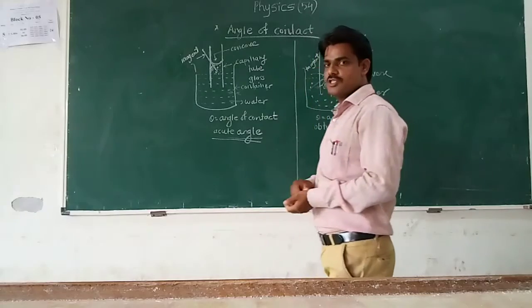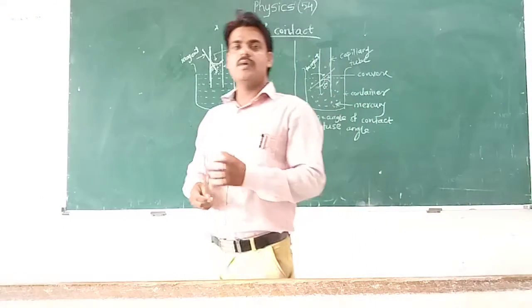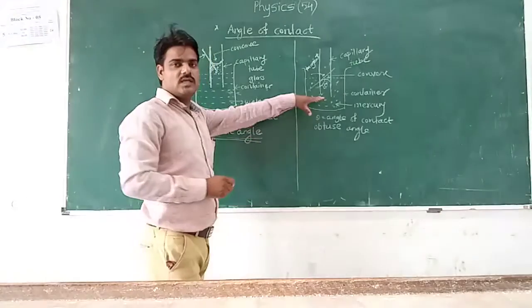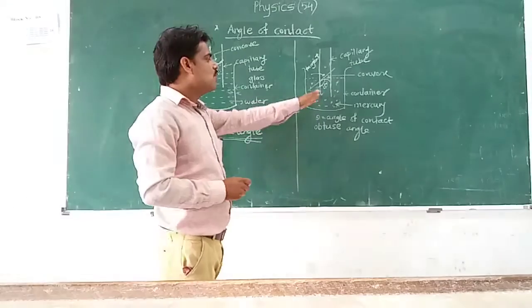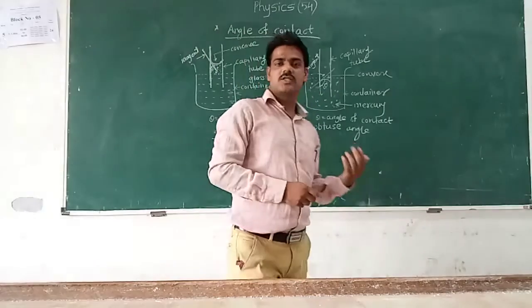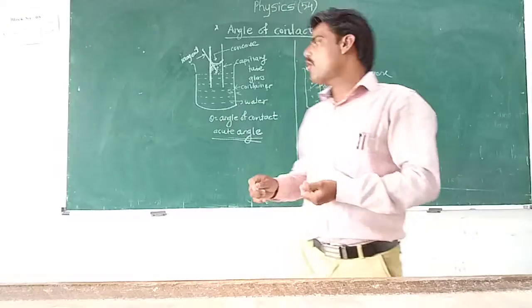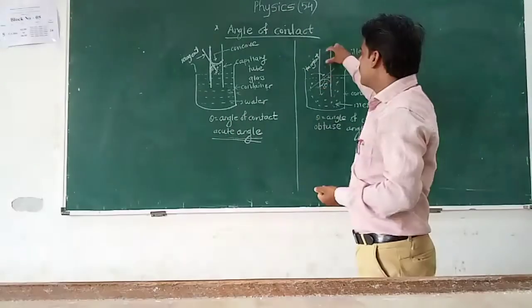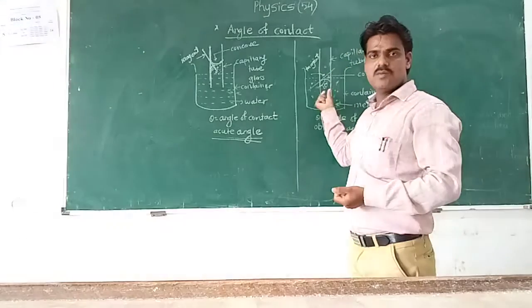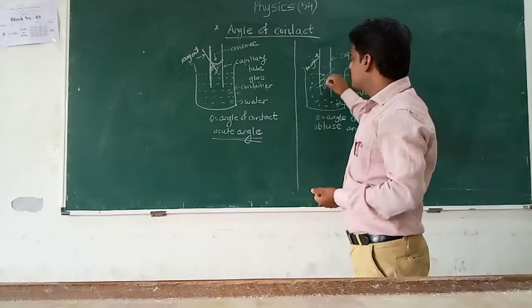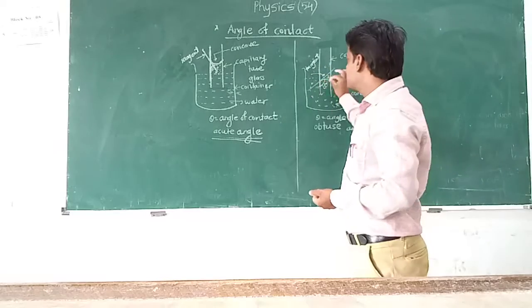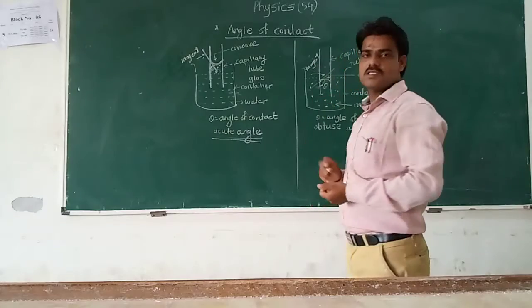Now, the second situation: if mercury is taken in a glass beaker, we know that mercury cannot stick to the glass beaker or the capillary tube. As the capillary tube is dipped in mercury, as mercury does not stick to the capillary tube, it depresses down so that the meniscus is convex.